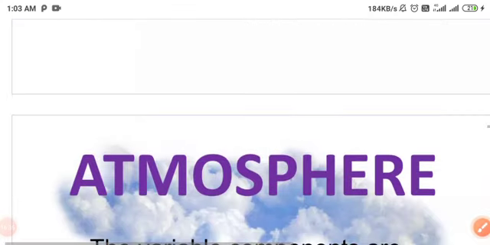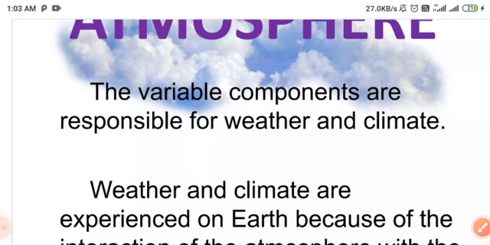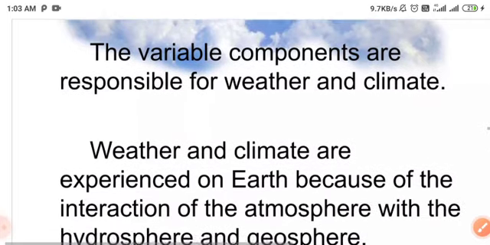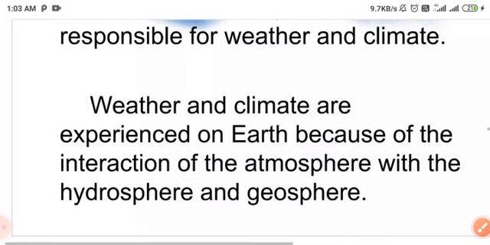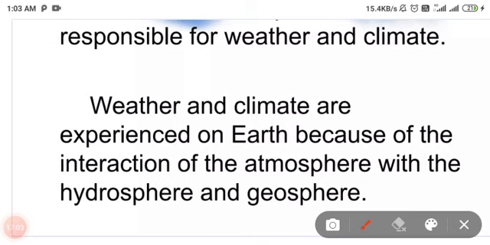Okay friends, the variable components of the atmosphere are responsible for weather and climate. Weather and climate are experienced on Earth because of the interaction of the atmosphere with the hydrosphere and geosphere. First of all, there are two components: first is weather, second is climate.